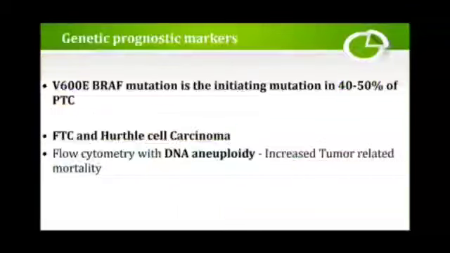Coming to genetic prognostic markers. The V600E BRAF mutation is the initiating mutation in 40 to 50% of papillary thyroid cancers, and also occurs in follicular thyroid and Hurthle cell carcinomas. With flow cytometry, DNA aneuploidy indicates increased tumor-related mortality. These are the genetic prognostic markers.